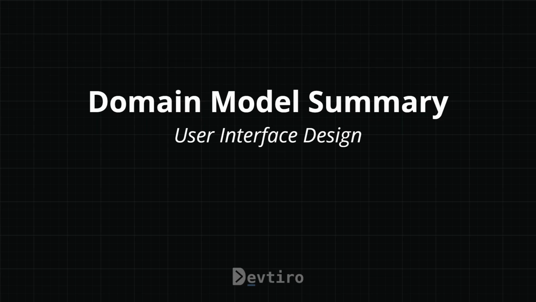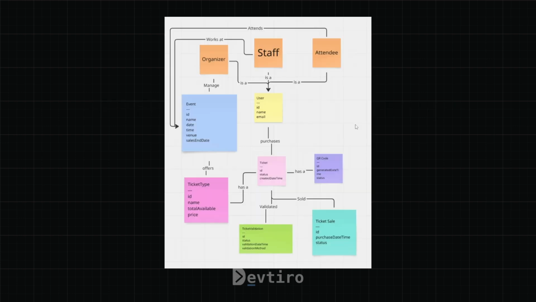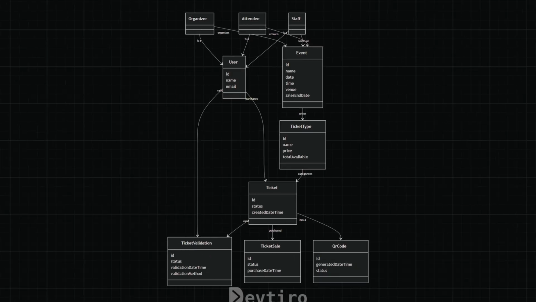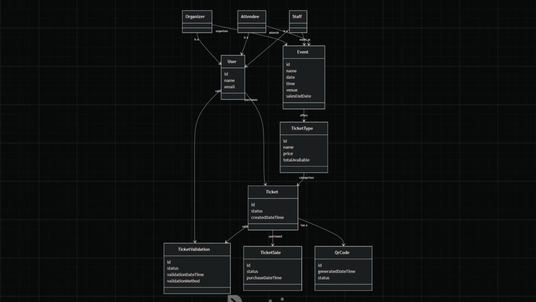So let's take a look at the high-level summary of the domain model. After spending a bit of time analysing the project brief, using a variation on the noun-verb analysis technique, I produced the following domain diagram. We can see represented here the user, the different types of user: organiser, staff, attendee. We also have the event, which offers ticket types. Those ticket types have tickets associated with them, which also have QR codes associated with each ticket. A ticket can be validated and a ticket can be sold. If you prefer, there's this mermaid.js diagram as well, representing exactly the same thing, slightly less colourful, perhaps a bit more formal. So let's now explore the domain objects.